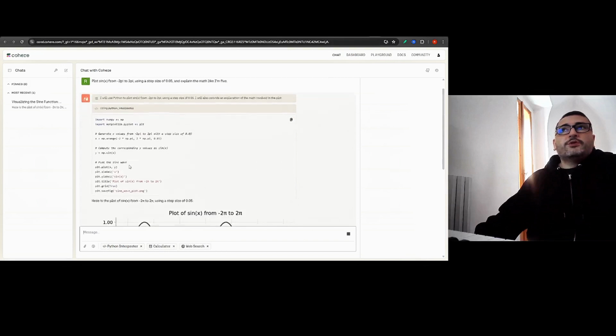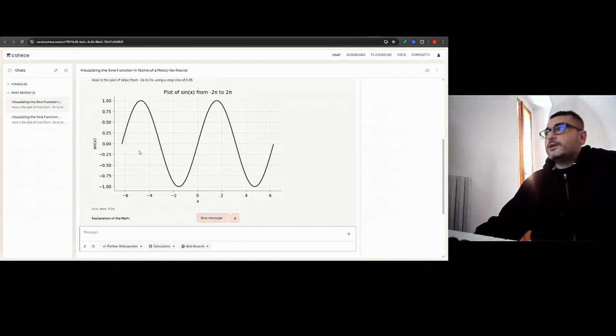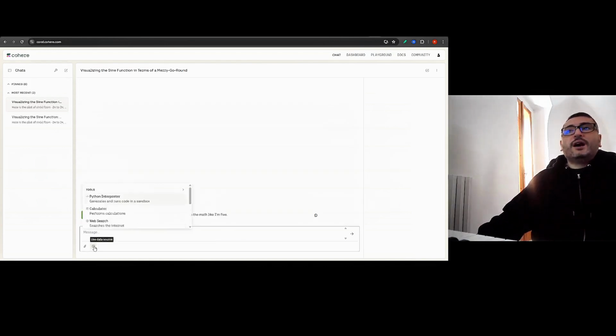As you can see, the response was first of all very fast, and it plotted a graph. Very useful to understand and learn anything, to be honest. You can learn math, you can learn different topics and have a very good graphic explanation of them. When you click on the hat here, you can see all the tools it has inside. It has a Python interpreter, so it can generate and run code in a sandbox, which is fantastic.